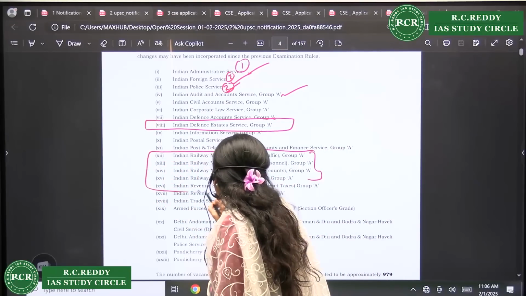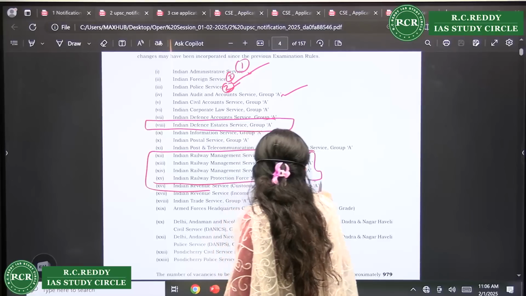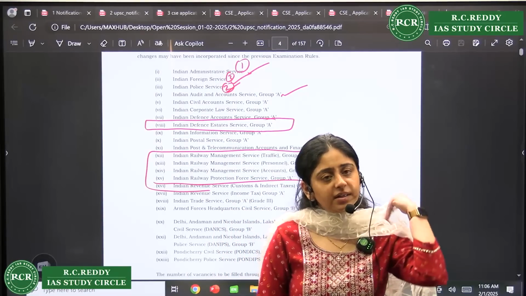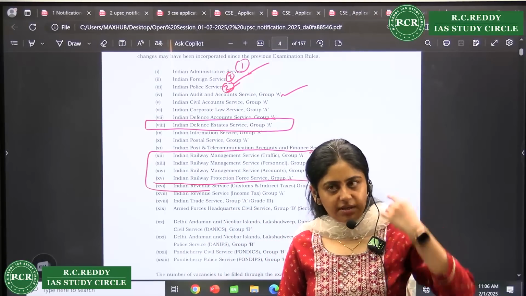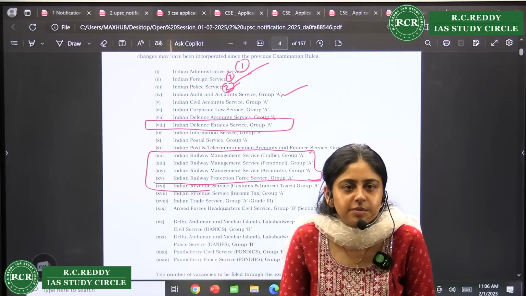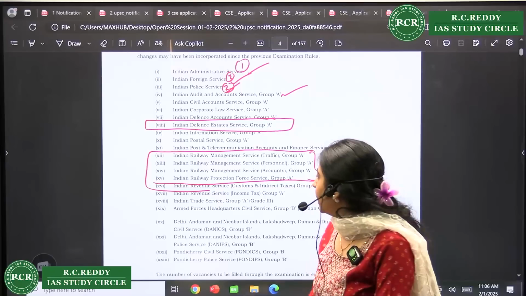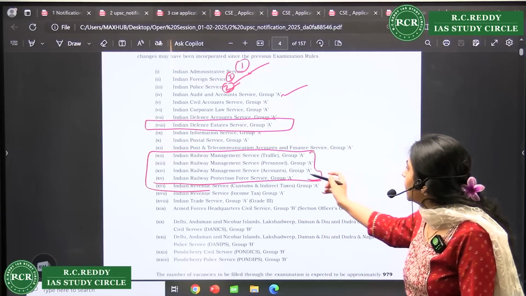The perks in the railway service are very good. One of the perks should not be your deciding factor, but in railways, their houses are very good. Colonial houses, big houses are there. So if you are interested, you can go for railway. So here you can choose, right?